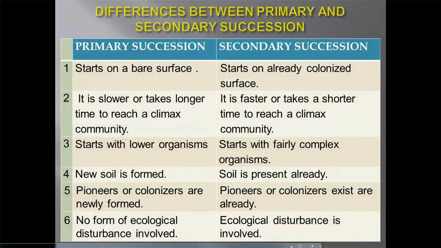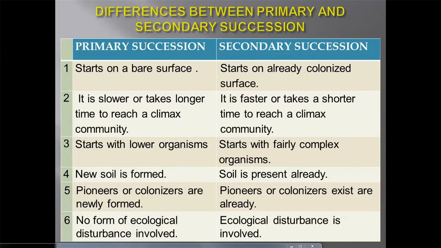Okay, let's look at the difference between primary and secondary succession. Now, primary succession, one, it starts on a bare ground or surface, no plant, no animal found there. But secondary starts on an already colonized surface that was probably wiped off due to ecological disturbance. Number two, primary succession is slower or takes a longer time to reach a climax community, while secondary succession is faster or takes a shorter time to reach a climax community. Number three, primary succession starts with lower organisms, while secondary succession starts with fairly complex organisms. Number four, in primary succession new soil is formed, very important. In secondary succession, soil is present already.